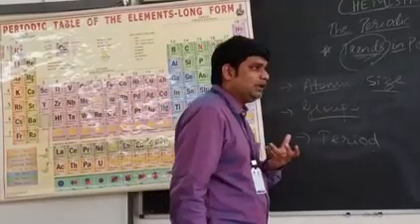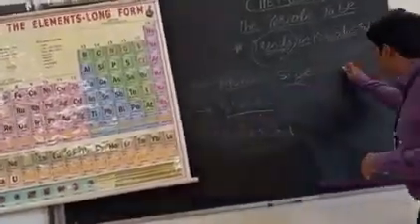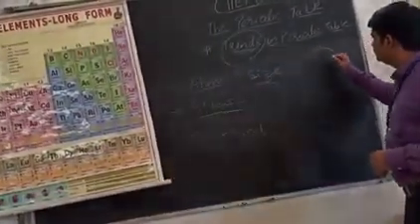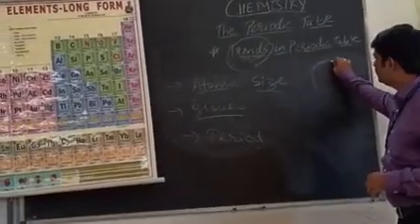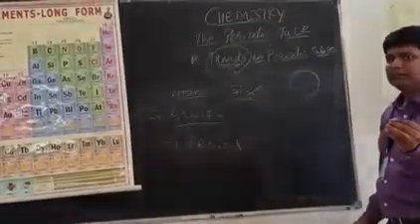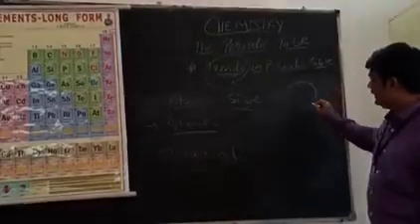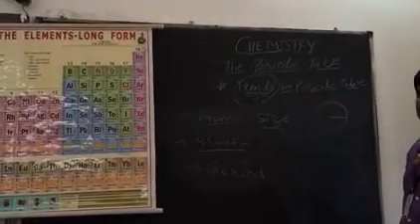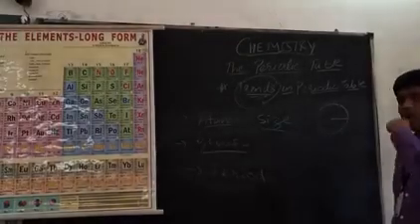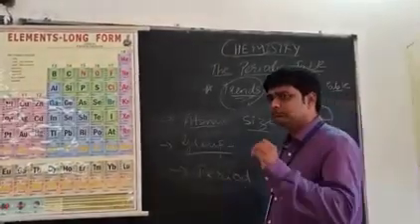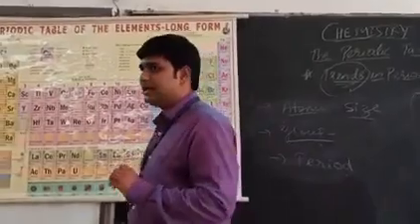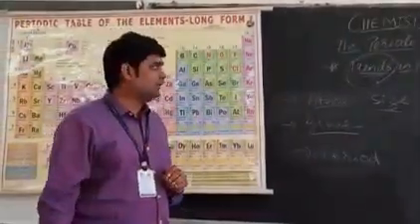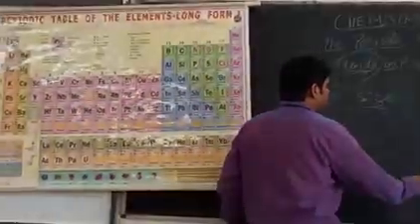Now when I say atomic radius, just imagine a circle. Imagine the circle is nothing but an atom. But what is the radius? It is the distance between the center point to the outermost surface, or I can say to the circumference. Similarly, atomic size depends upon atomic radius.